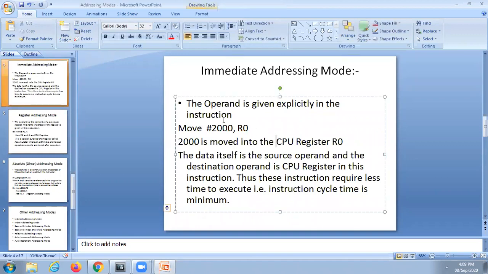All of you note this down. This is sufficient. You need not write stories. Only two to three sentences are sufficient. The operand is given explicitly in the instruction. That means the operand, that is the data.